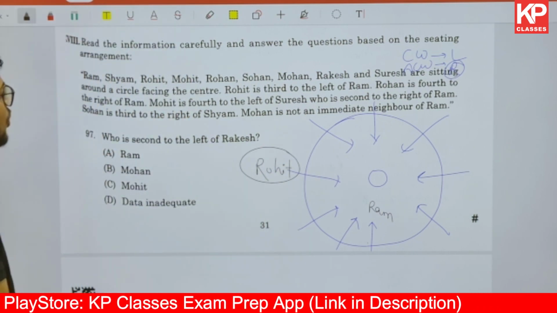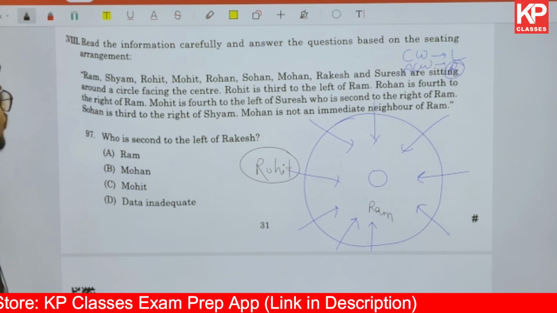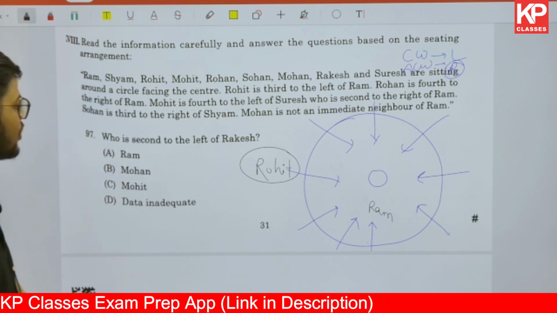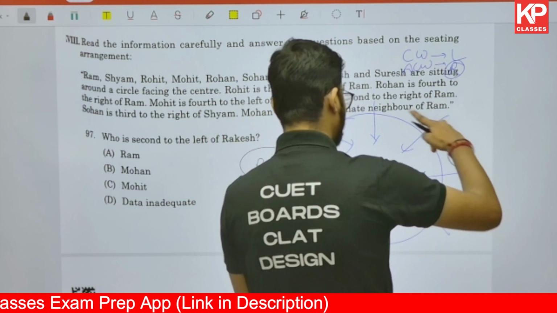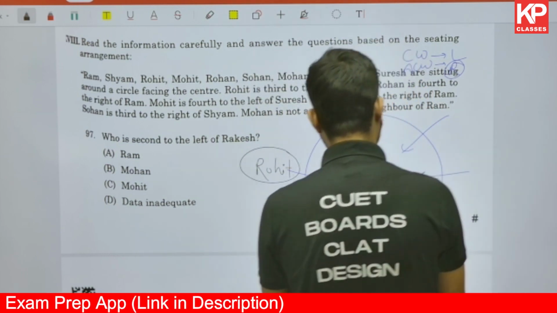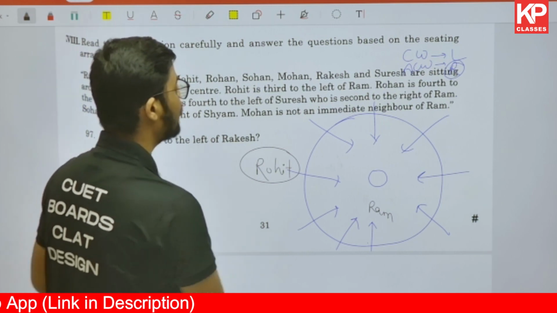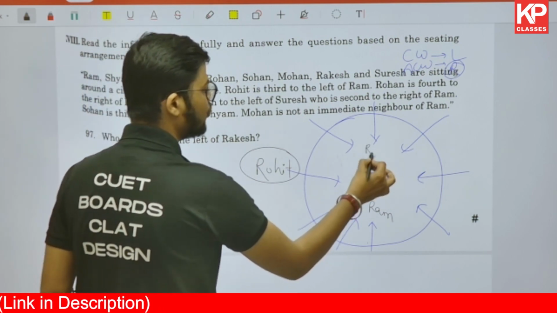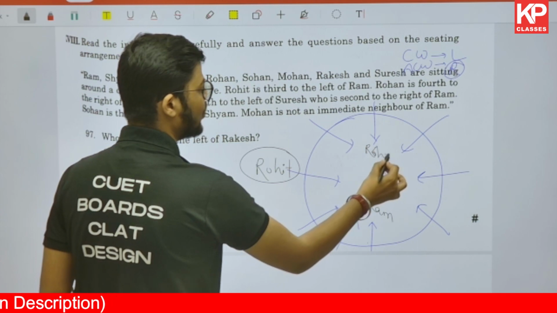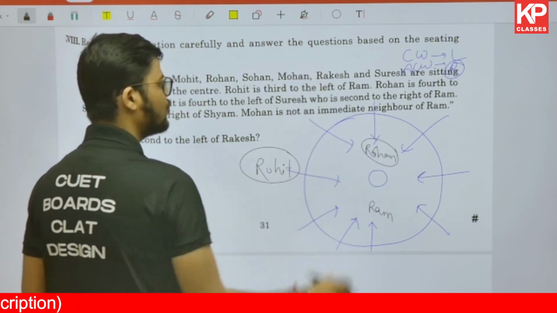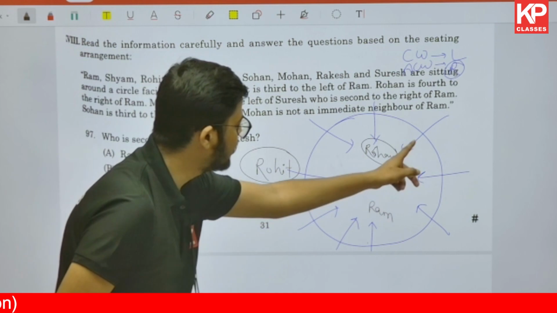Ram is established. Rohan is fourth to the right of Ram. Now if you are going right, it will be anti-clockwise direction. So first right, second right, third right, fourth right. Who is there? Rohan is there. So Rohan is on the fourth right.